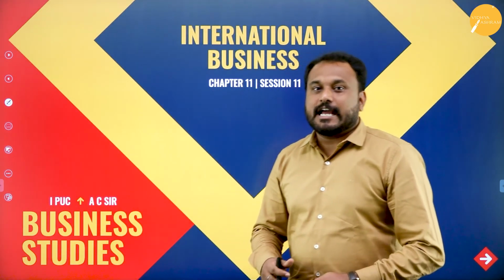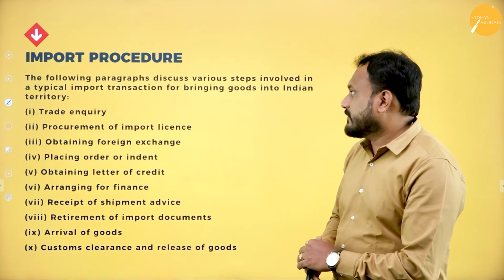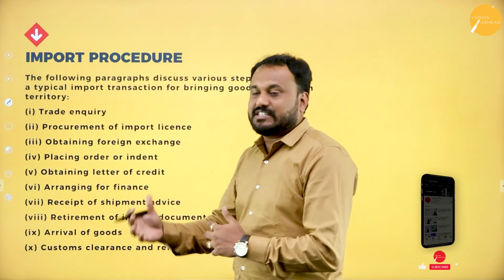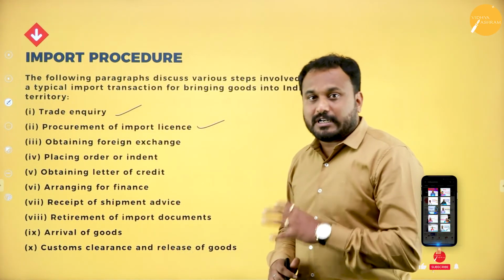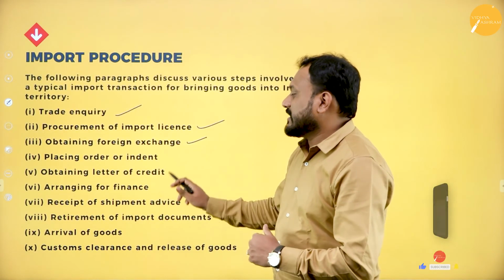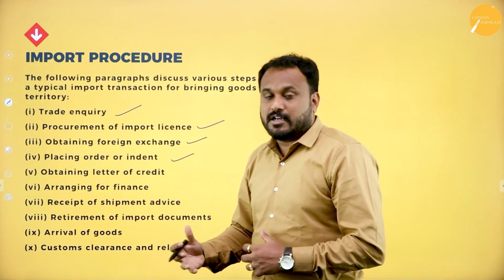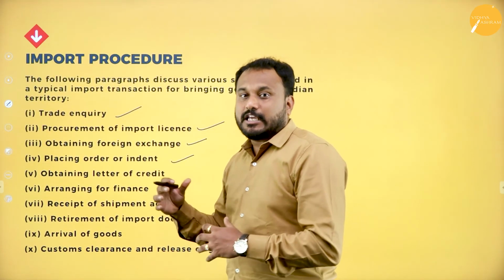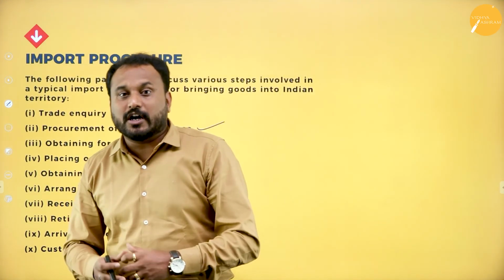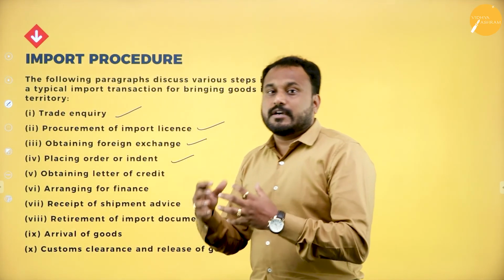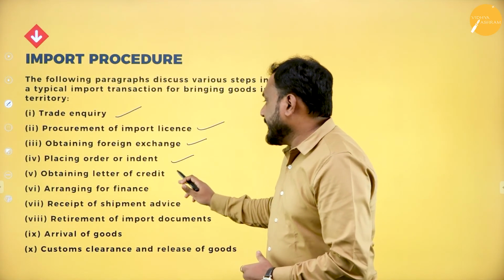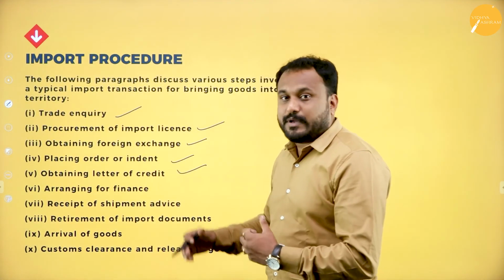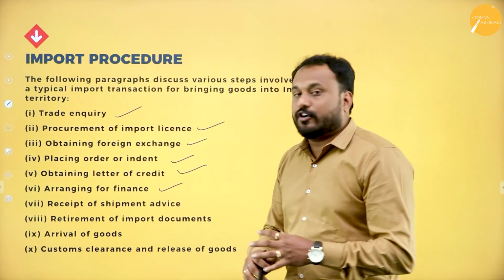Now we'll go with the 11th session, and in this session I'll be explaining the remaining topics of the import procedure. In the previous session I discussed the trade inquiry, procurement of import license, obtaining foreign exchange, and placing order or indent. Placing order or indent means the importer needs to actually place an order, and that is how he'll get those requirements, whether it can be done or it cannot be done. Then obtaining letter of credit, and lastly we discussed arranging for finance.